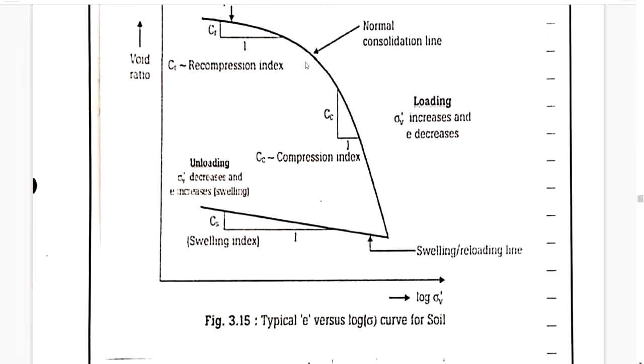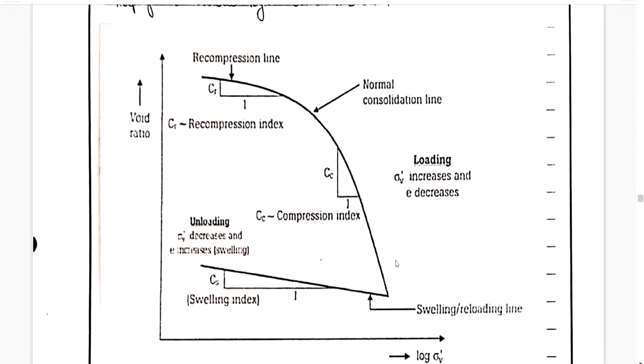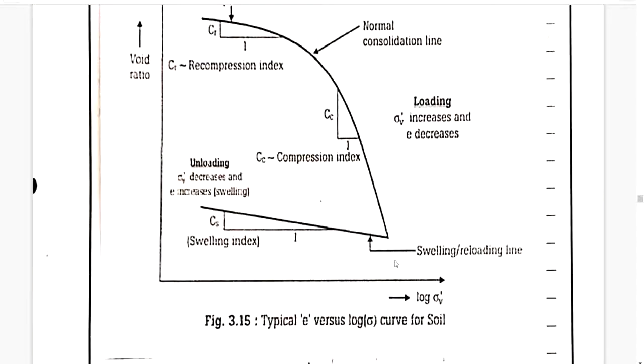Sorry, we'll just continue this graph further. So this is the first line. Second line, you can see once we start reducing the load to 1/4, the soil is going to take the water and it is going to swell. That is called the swelling index, or the swelling property of the soil, and this is the swelling or reloading line. So the first line is the normal consolidation line, the second line is the swelling or reloading line.